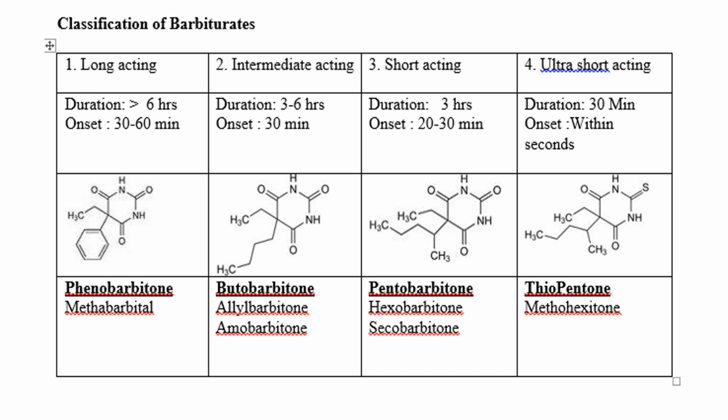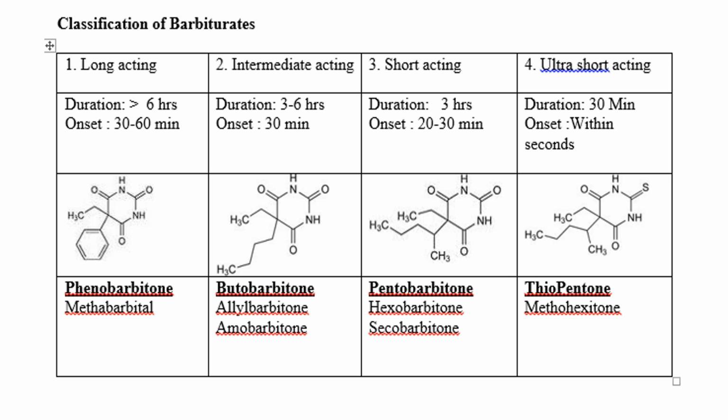And the main drugs in this category are phenobarbital, whose structure is shown here, and methobarbital. The intermediate acting drugs have an onset of action of 30 minutes and a duration of 3 to 6 hours. Examples are butobarbital, whose structure is shown, allyl barbital, amobarbital, etc.